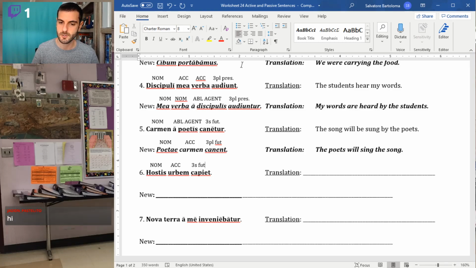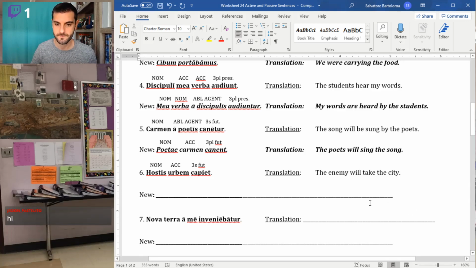Capiet is future. So our original sentence says, the hostis, the enemy, capiet, will take urbem, will take the city. The enemy will take the city, will seize the city.